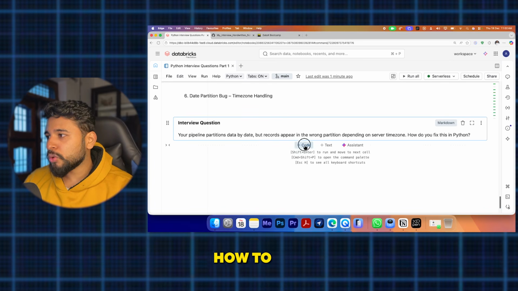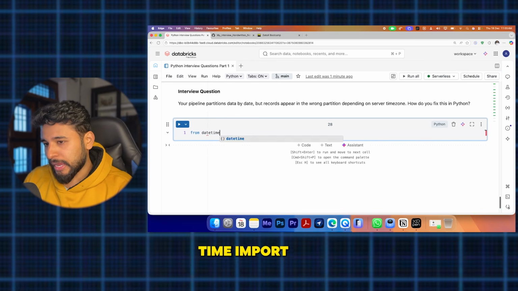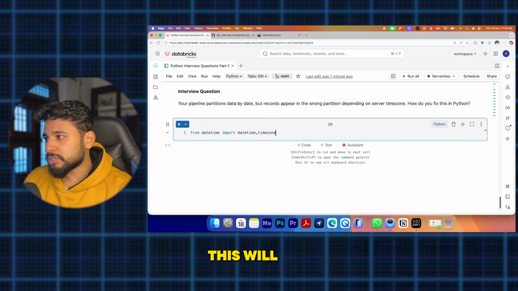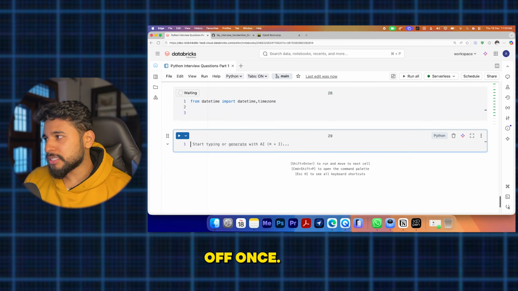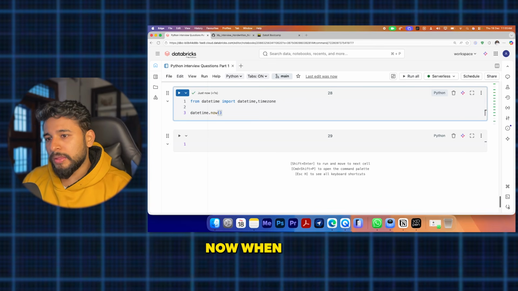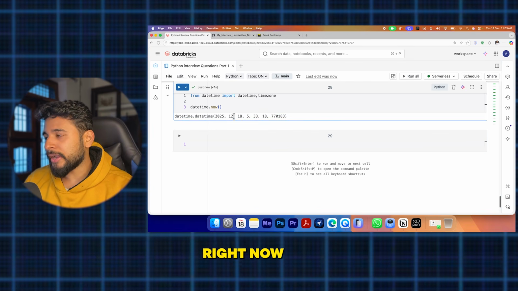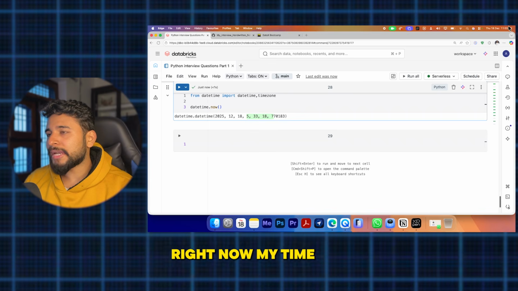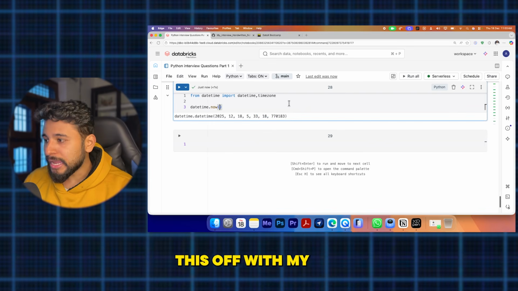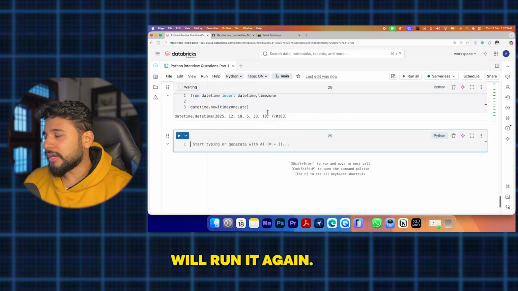So how do we correct the code? Firstly, you'll import datetime: from datetime import datetime, timezone. Next, we'll run it once, and then we say datetime.now. When you print, this is the problem: it shows 5:33, but right now my time is 11:03. So I'll match this with my time zone by using timezone.utc and run it again.